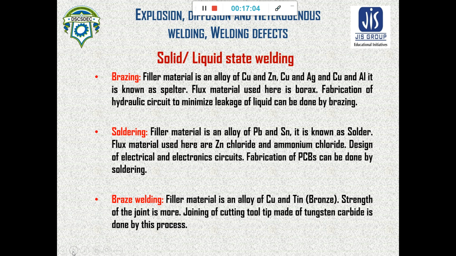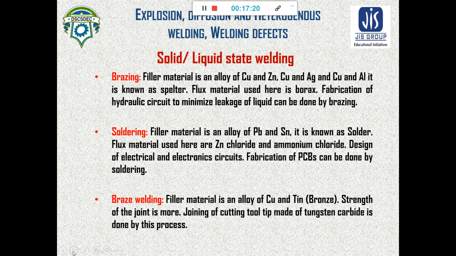By pouring that material and leaving it for solidification, we can have a solid joint in between two materials to be joined. So this is the process of soldering.